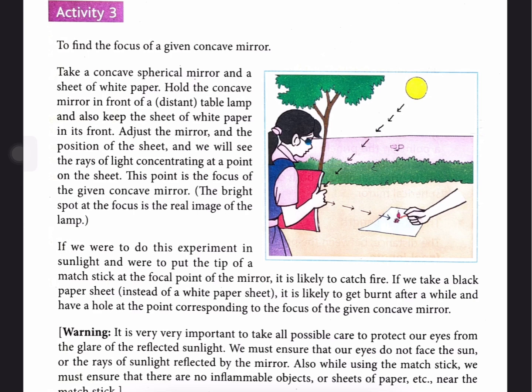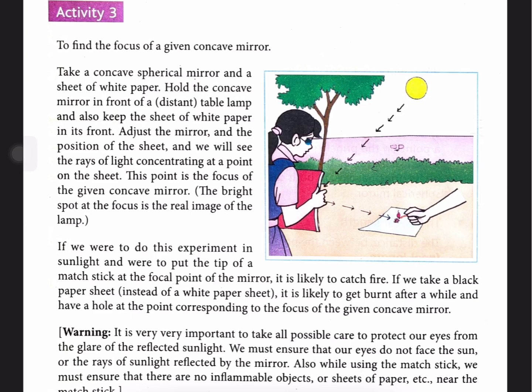Adjust the mirror and the position of the sheet, and we will see the rays of light concentrating at a point on the sheet. This point is the focus of the given concave mirror.